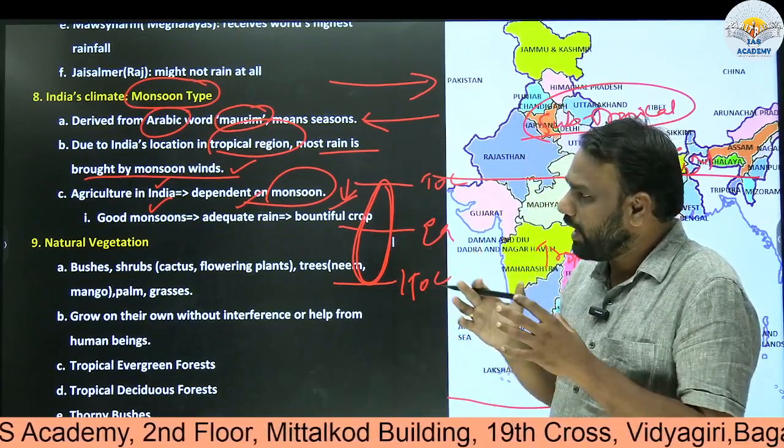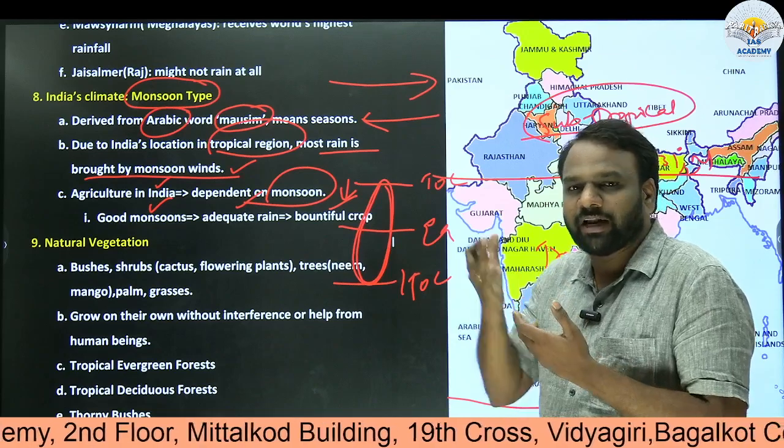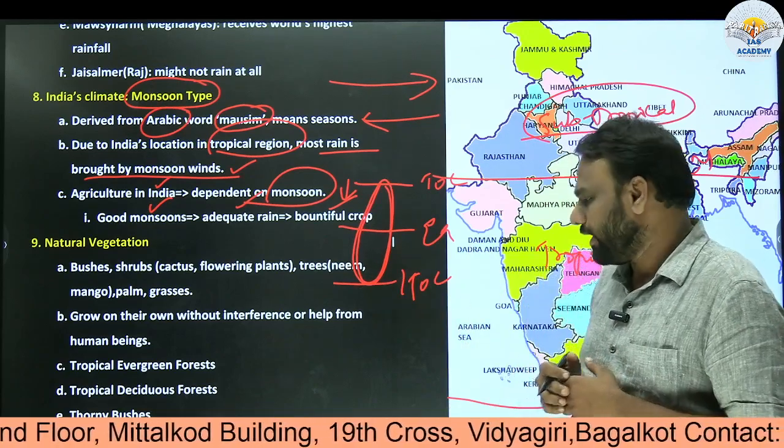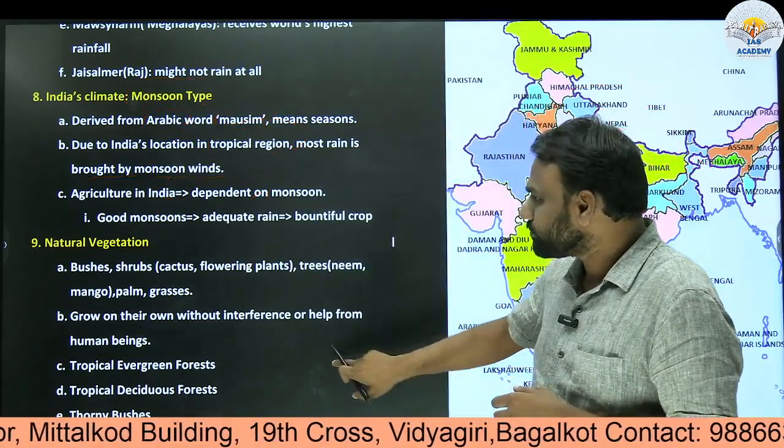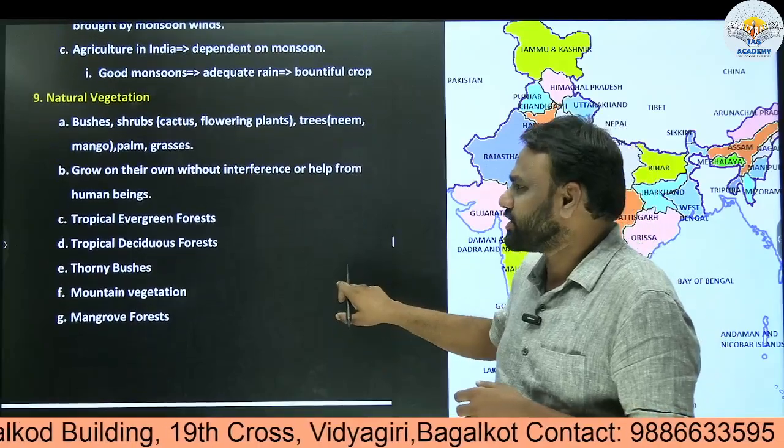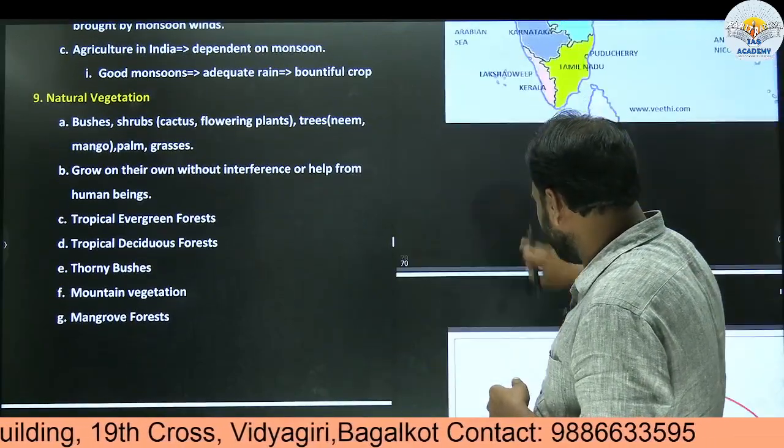So in this way, we'll understand how geographical aspects are connected to our economics. Okay, our economics. Next, natural vegetation. So what is natural vegetation?